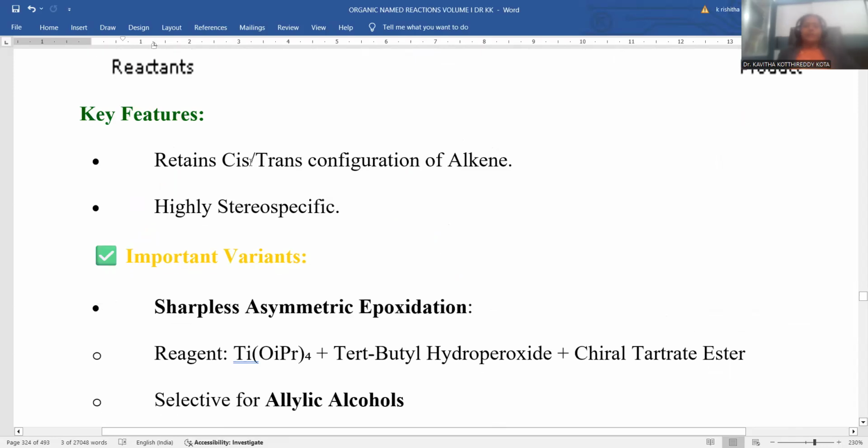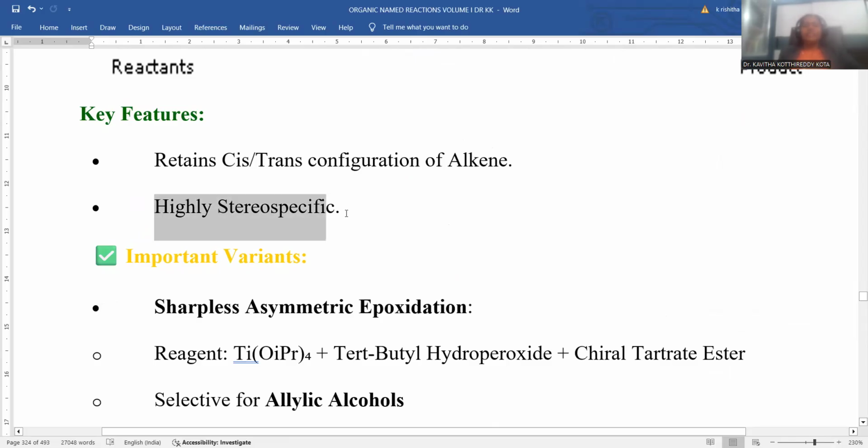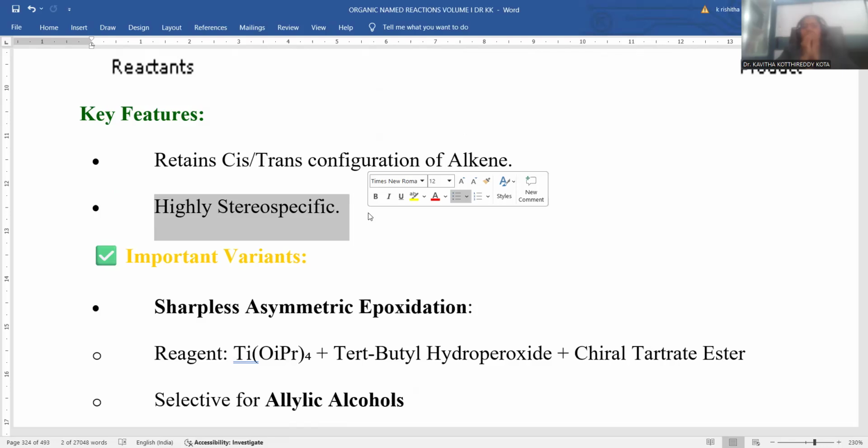During these reactions, the cis-trans configuration of the alkene is retained. Retention of configuration takes place: if the initial alkene is cis, the final epoxide is also cis; if the initial one is trans, the final product is also trans. This retention of configuration is the most important feature of this epoxidation process. We are not changing the stereochemistry of the starting material when converting it into the product. It is highly stereospecific: where the requisite epoxide functional group should be generated, it binds specifically there, and there is the product formation.